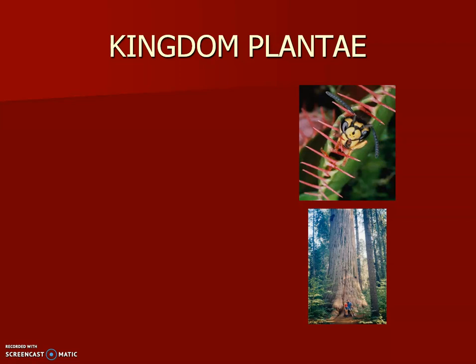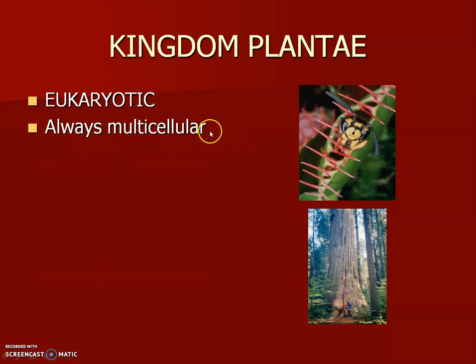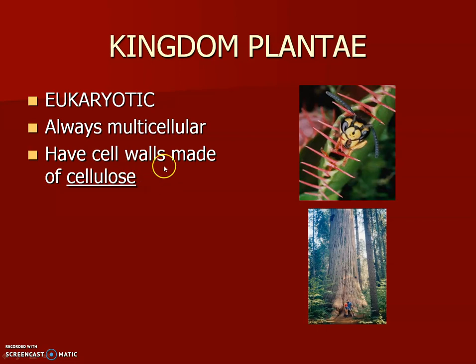Okay, so next kingdom, we're still in the domain Eukarya. The next kingdom is the kingdom Plantae. And plants are all eukaryotic. They're in the domain Eukarya. Their cell structures, they're always multicellular. There's no unicellular plants. They all have cell walls that are made of a compound called cellulose, which we'll talk about a lot. But again, if you hear the word chitin, you want to think fungus. If you hear the word cellulose, you want to think plants in the kingdom Plantae.